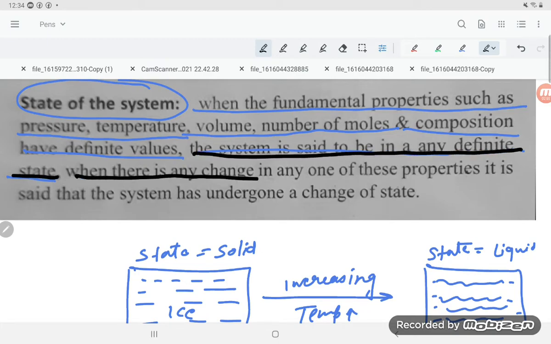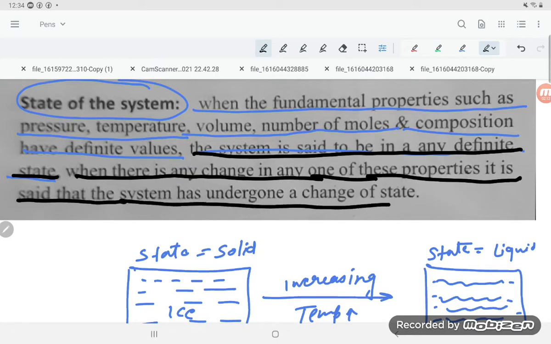When there is any change in any one property, like temperature, pressure or volume, it is said that the system has undergone a change of state. So this is what the state of system is.